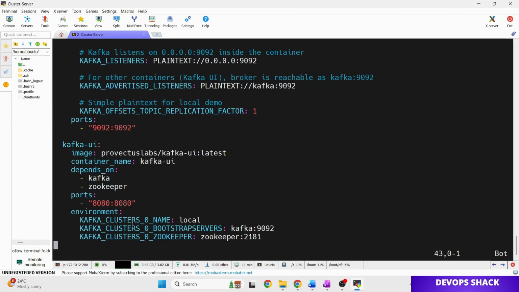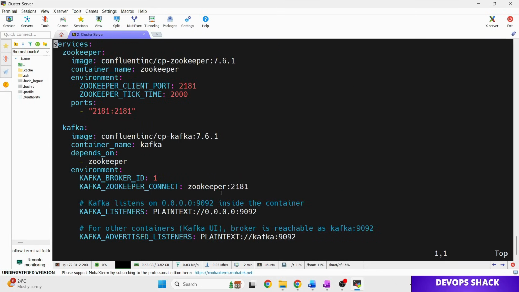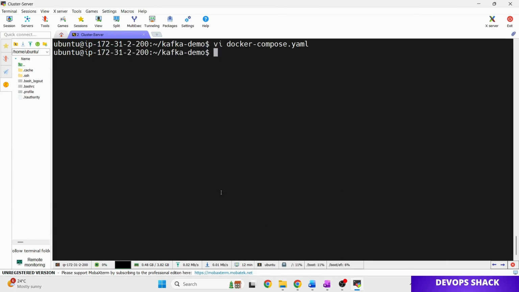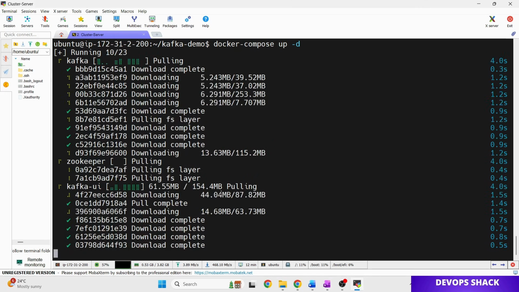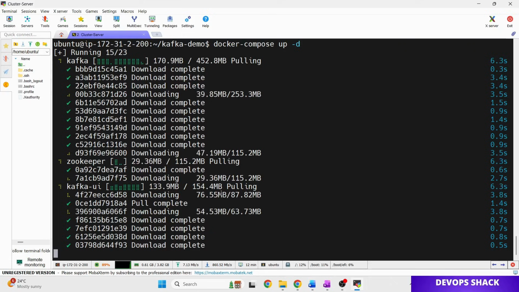In the environment, we first define the Kafka cluster name as local, because we are setting up a local cluster. Then Kafka will be accessible here and ZooKeeper will be here. So this is what you have to use. Now we will save this and run it. I can run the command docker-compose up -d so that it runs in the background. We'll wait for it to complete. Now these 3 containers will be created.